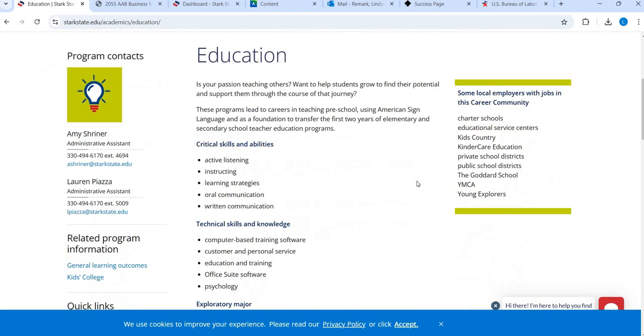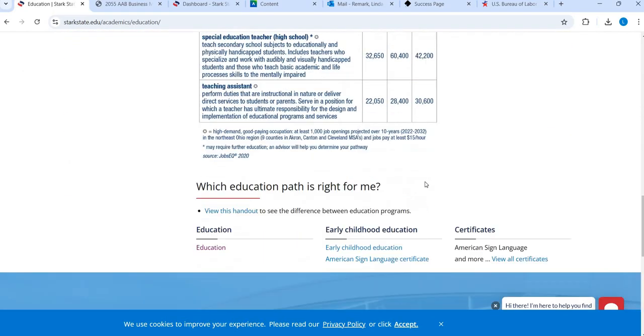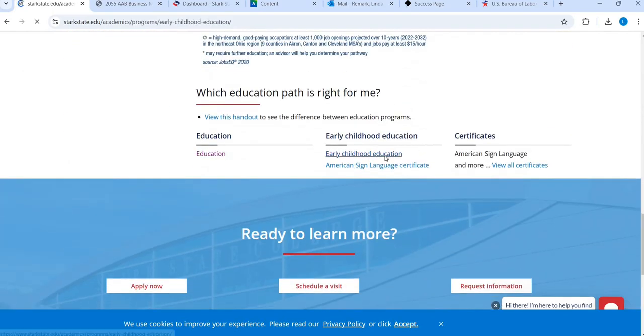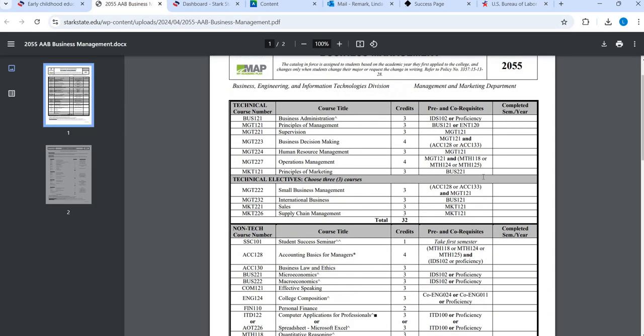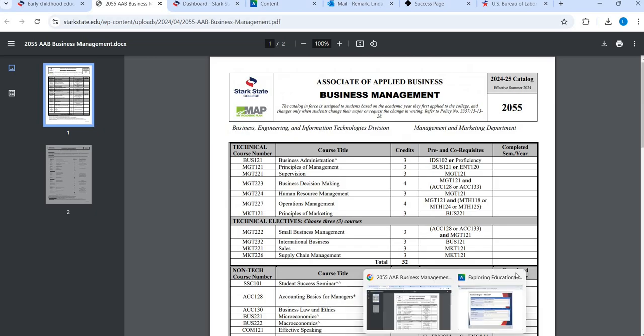Same thing. It's going to give me some general information, and then at the very bottom, degree plan information. And then I click on courses. So again, they're all set up very similarly. When I get here, this is where I'm going to get the information needed for this top part.